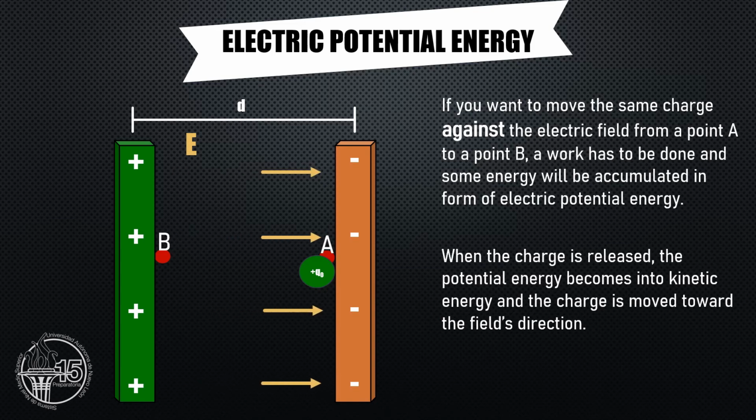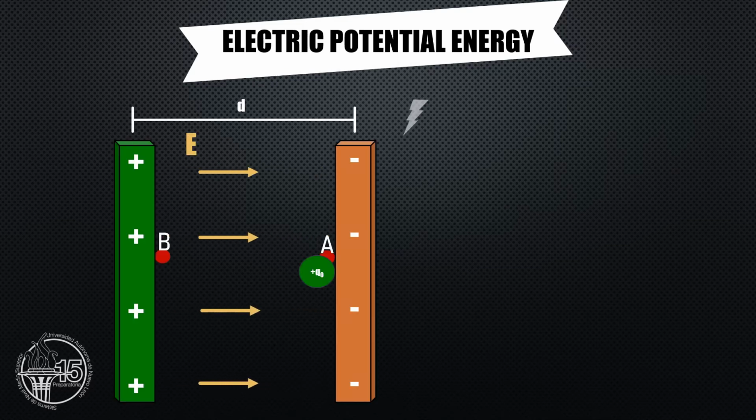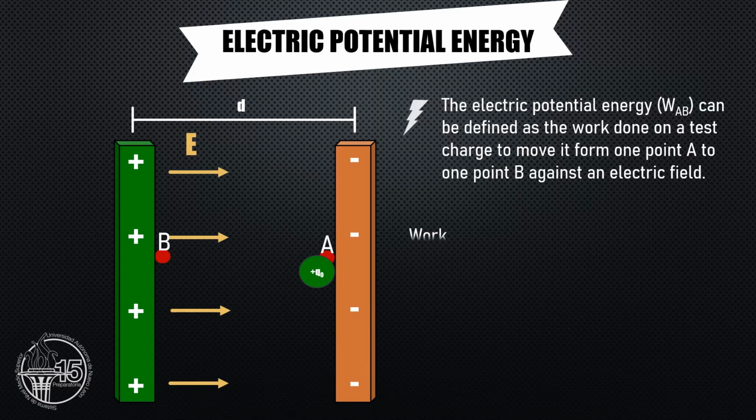With this information, we can define the electric potential energy as the work done on a test charge to move it from one point A to one point B against the electric field.